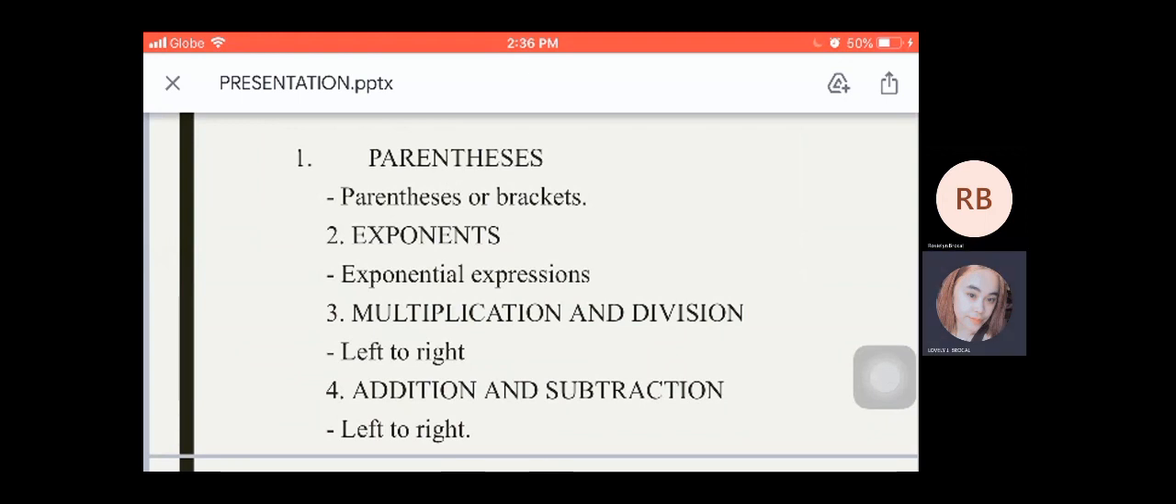Step 2 is exponent. Evaluate powers or exponents. Step 3, multiplication and division. Perform multiplication or division in order by reading the problem from left to right. Step 4 is addition and subtraction. Perform addition or subtraction in order by reading the problem from left to right.